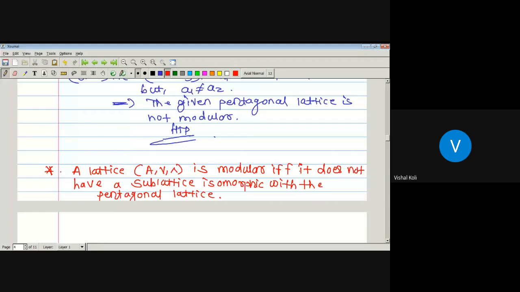For distributive lattice, the corresponding statement is: any lattice A with join and meet is distributive if and only if it does not have a sublattice which is isomorphic to the pentagonal lattice or the diamond lattice. But as we know that the diamond lattice is modular, so for modular lattice the statement changes. The given lattice is modular if and only if there is no sublattice which is isomorphic to the pentagonal lattice.